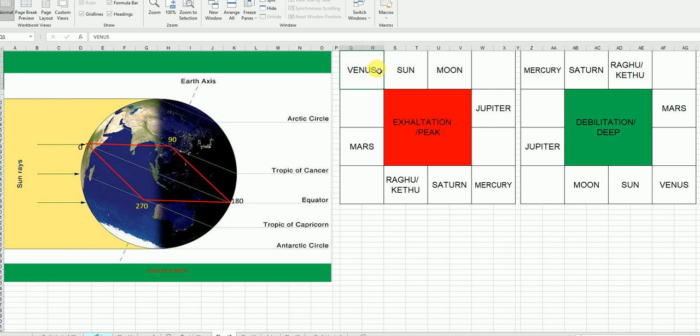Exaltation finished means it moves towards debilitation. Debilitation finished means it moves towards exaltation. So this is the basic understanding of the planetary cycle: where it gets debilitation, where it gets exaltation. Those points are important for drawing our planetary lines.